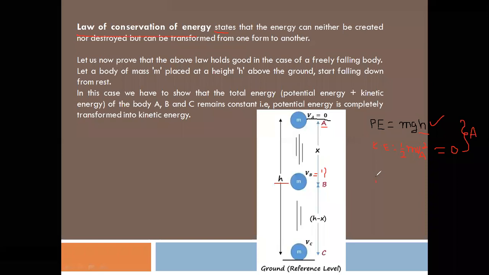Next, coming to B, the potential energy is mg times the height of the object from the ground at B. Here, where we write mgh, what is h? h is the height above the ground. At B, the height of the object is h minus x.